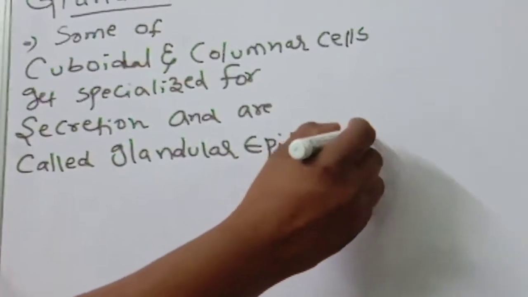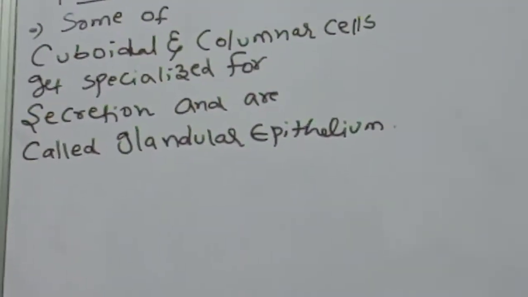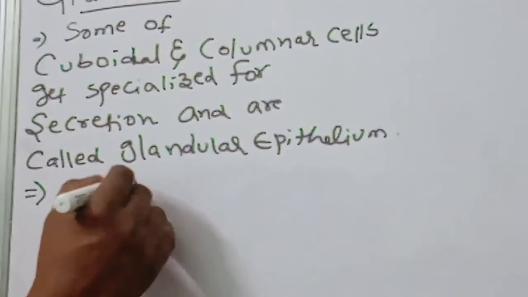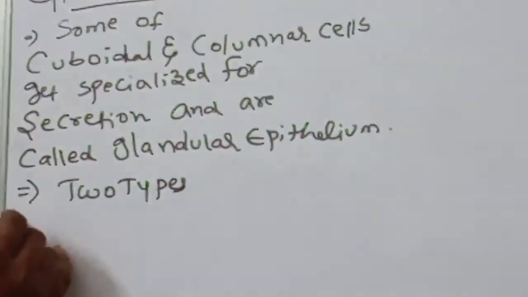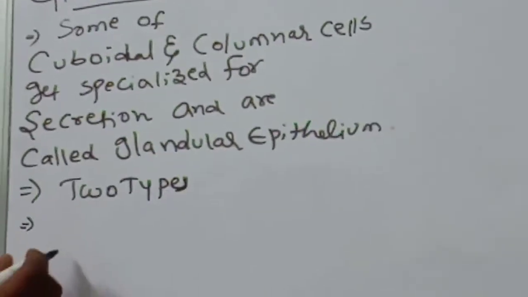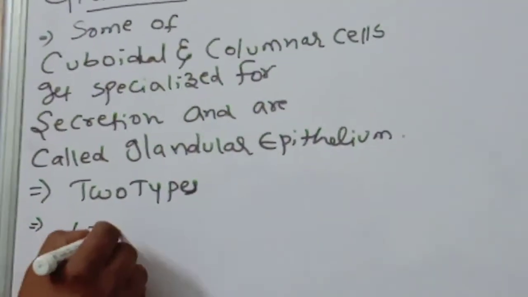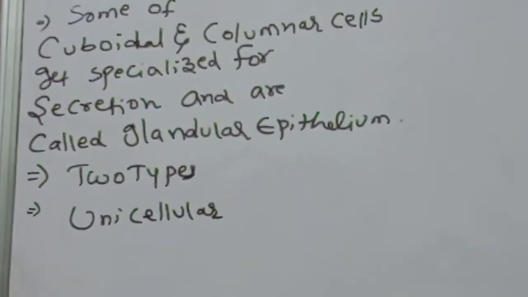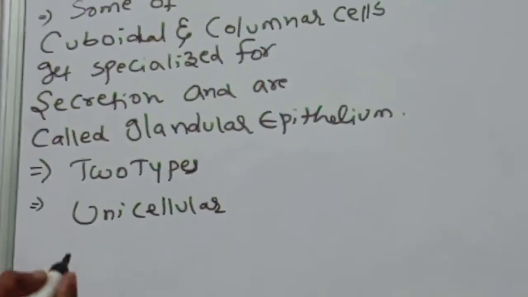Glandular epithelium. Okay, they are mainly two types. How many types? The glandular epithelium is divided into two types. Unicellular epithelial glandular cells. What is that one?